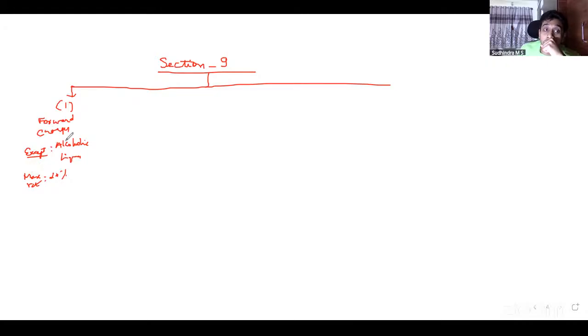Here, other than alcoholic liquor for human consumption, there was one more. Rectified spirit. Yes, very good. Undenatured extra neutral alcohol or rectified spirit. Even that is excluded now.